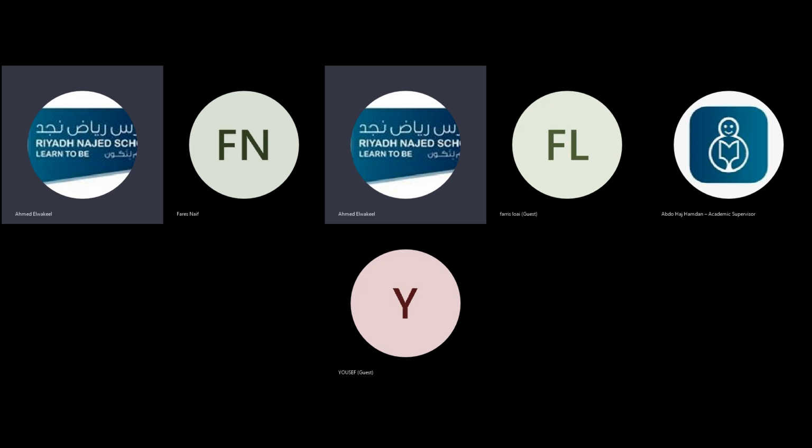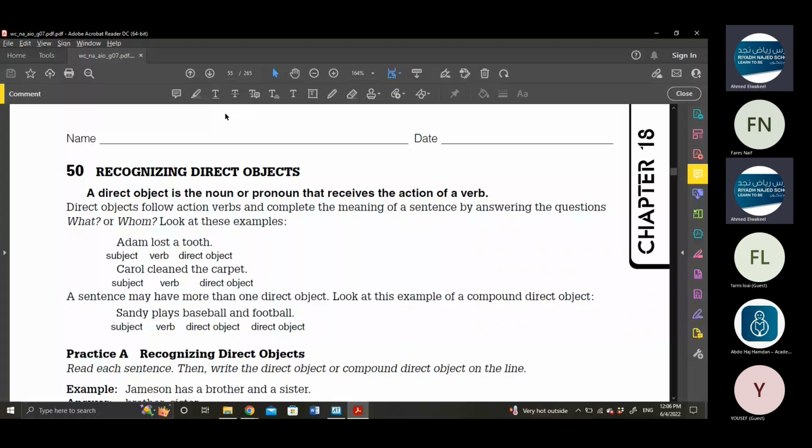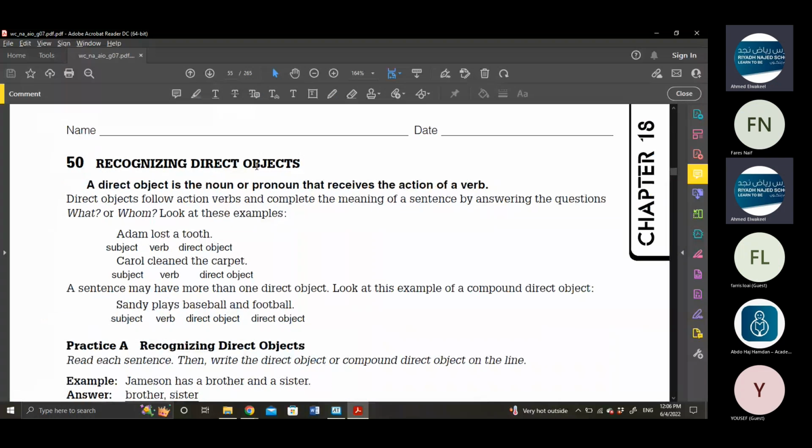Okay, boys. In today's session, we're going to make a quick revision of the pages that will be included in tomorrow's quiz. The first page is page 50, about recognizing the direct object. So, what do you mean by a direct object?